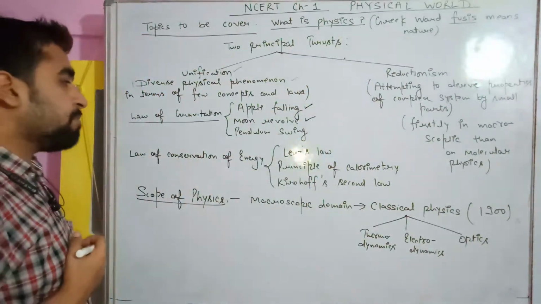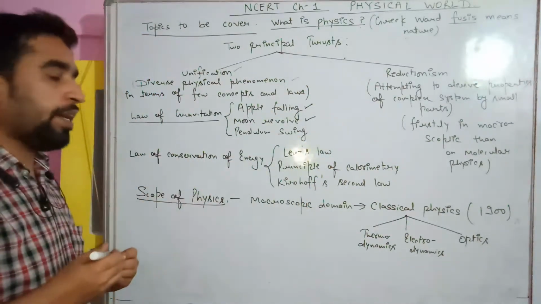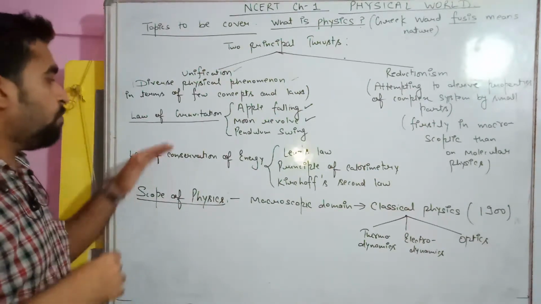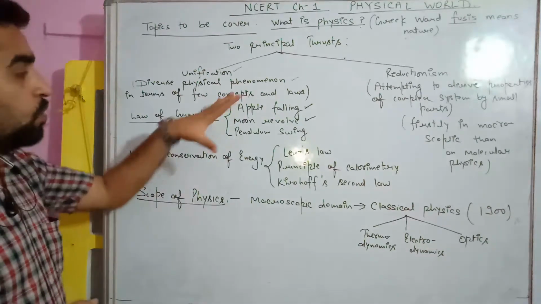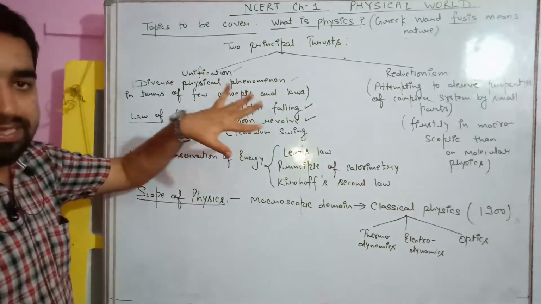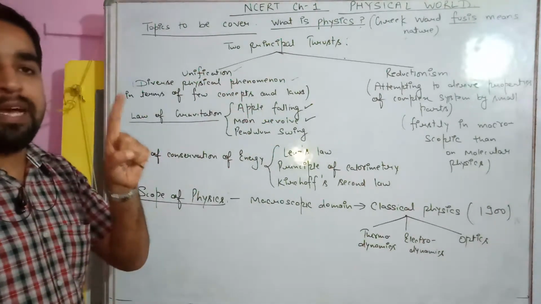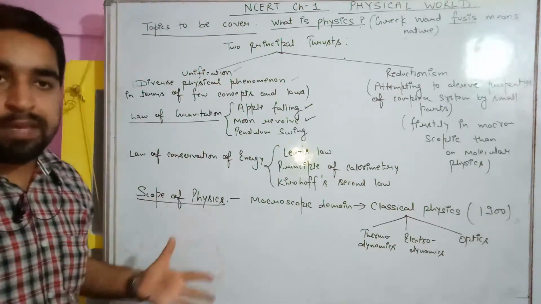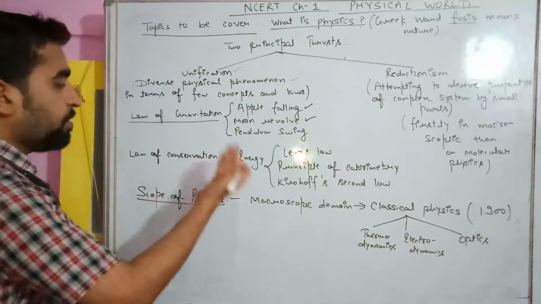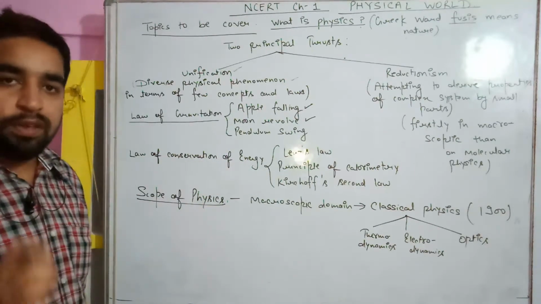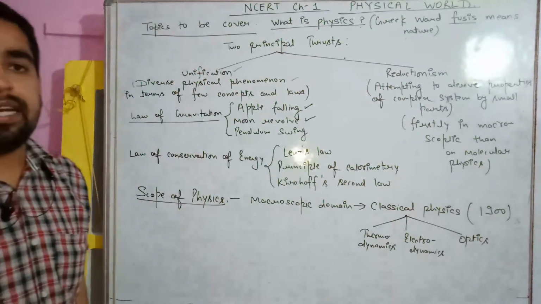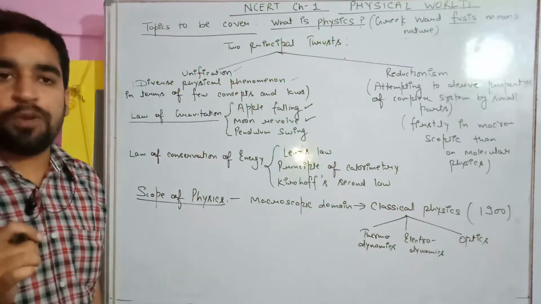Apple falling can be explained. Pendulum swinging: the swinging of a pendulum is also an example of the force of gravitation. So three physical phenomena are explained by using one law. That is known as unification. We can take so many more examples, for example, the law of conservation of energy. We already have studied in our earlier classes that energy can neither be created nor be destroyed.